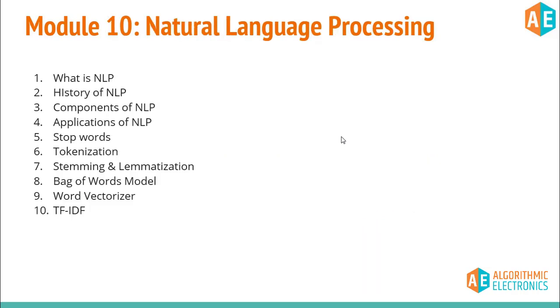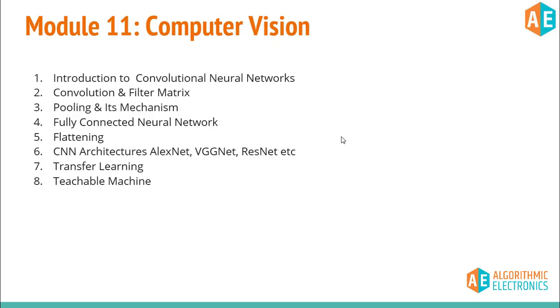Module 10 is natural language processing. Here you can consider some projects like making a chatbot for any college inquiry or for a particular application. Basically, in natural language processing we are going to teach the computer human languages like English and Hindi. We are going to develop algorithms which will help the computer understand natural languages, and the computer will extract meaning from them. For that, natural language processing technology is used, and these are some topics that we'll cover under this module.